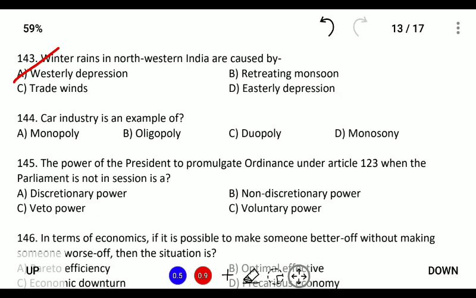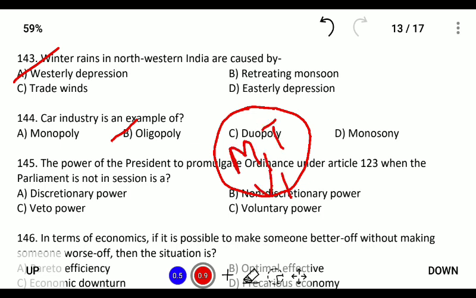A car is an example of an oligopoly. You might be wondering, what is an oligopoly? Oligopoly is a market in which only a few sellers are present. For example, in the car industry there are only Maruti, Tata, Volkswagen, Ford, etc. So there are only countable companies which control the entire market.